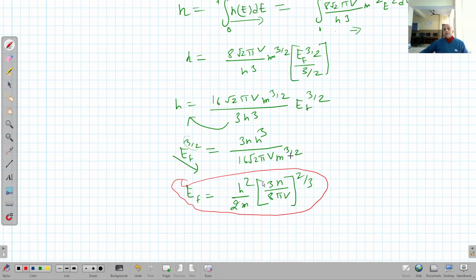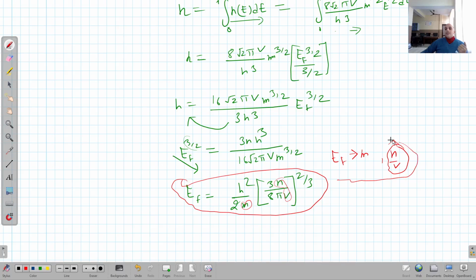You can see here that the Fermi energy EF depends only on the mass of the fermion and N upon V, which means the density of the free electrons in that material. It is independent of the temperature of the material. It depends only on these two factors. If we take m also as constant, then it is simply N upon V, the density of free electrons per unit volume.